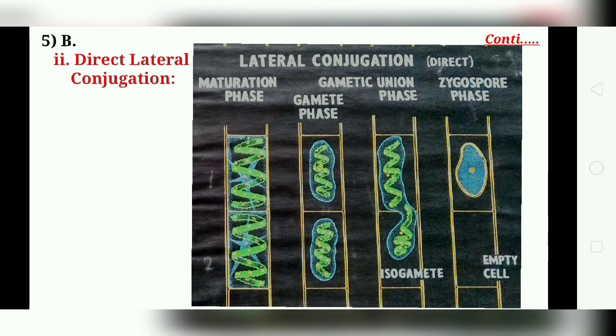In this alga, the filaments are attached to the substratum by basal lobed holdfast cells. The lateral conjugation occurs between the two cells situated just above the basal cells.